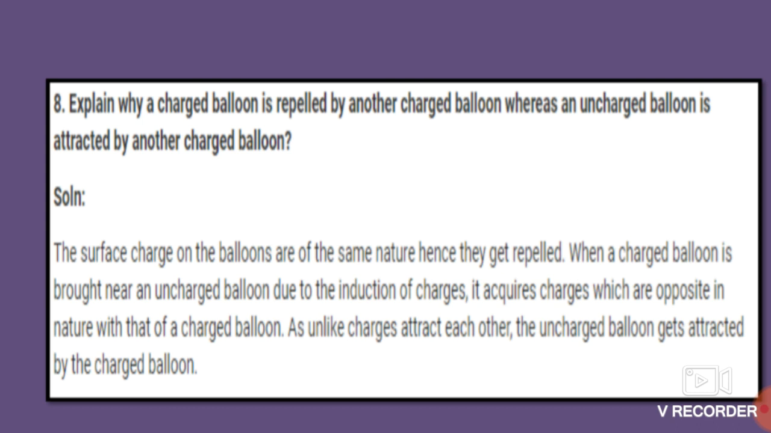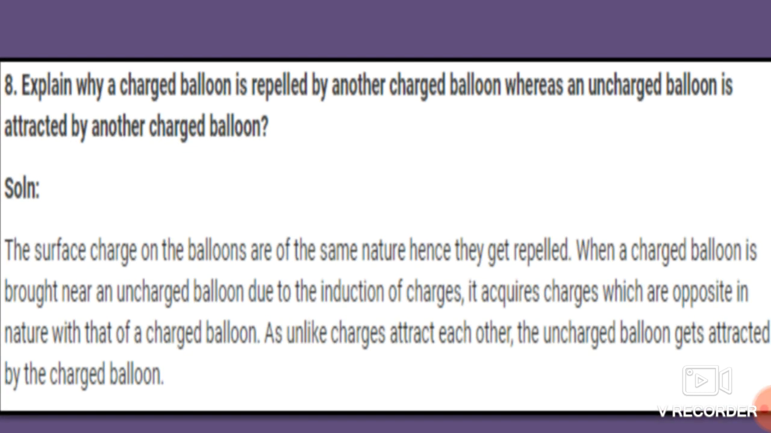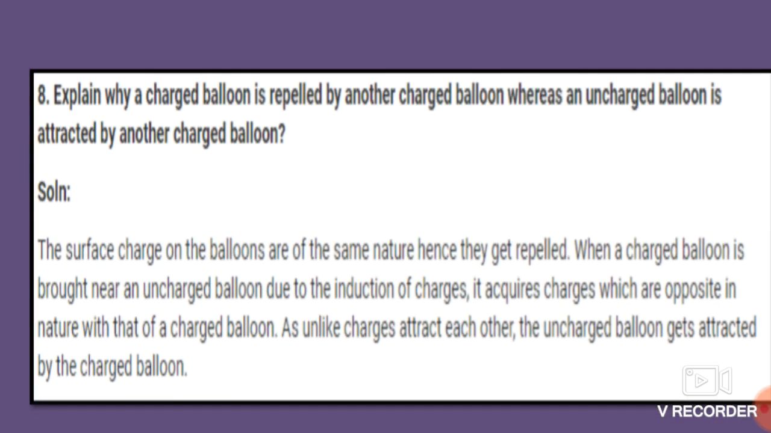The answer is, the surface charges on the balloons are of the same nature, hence they get repelled. When a charged balloon is brought near an uncharged balloon, due to the induction of charges, it acquires charges which are opposite in nature to those of the charged balloon. So suppose there is an uncharged balloon and a charged balloon, both possess opposite charges. As unlike charges attract each other, the uncharged balloon gets attracted by the charged balloon.